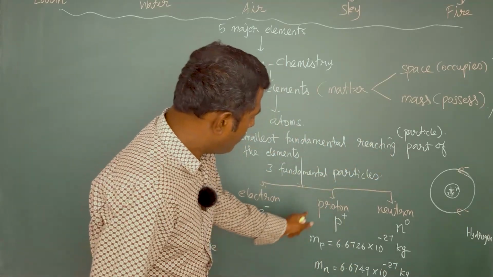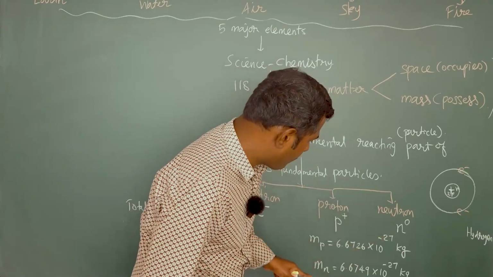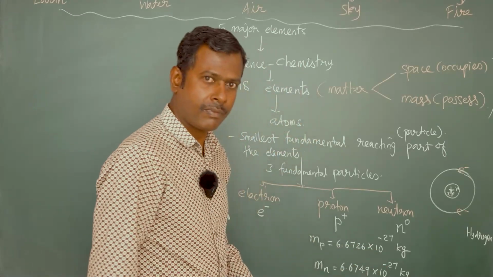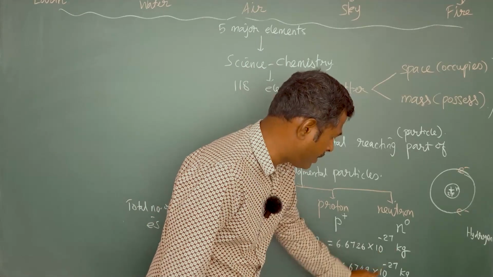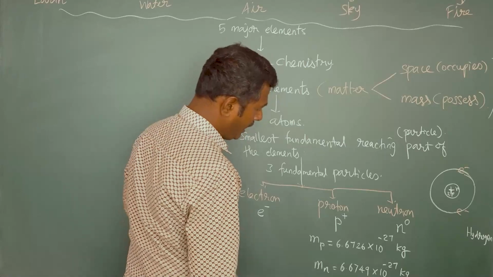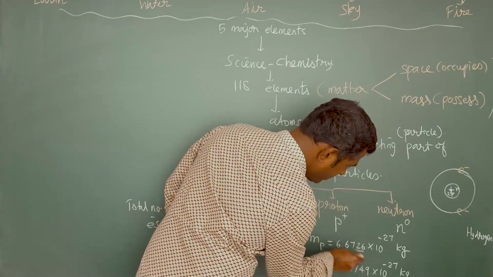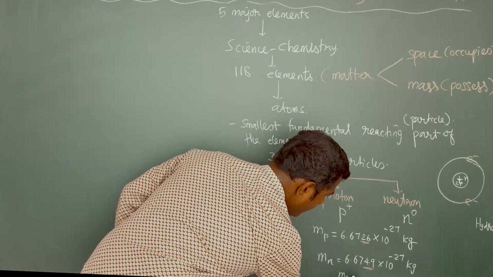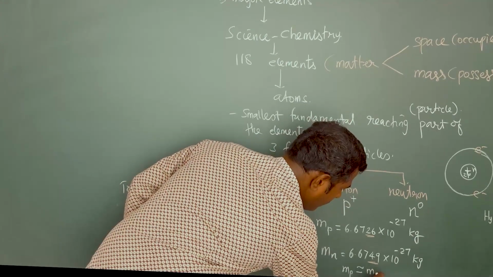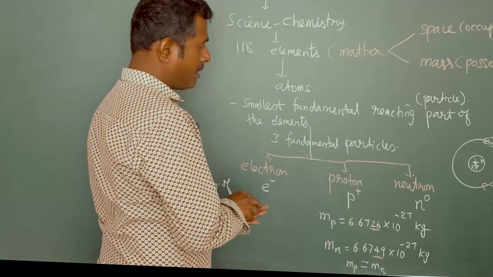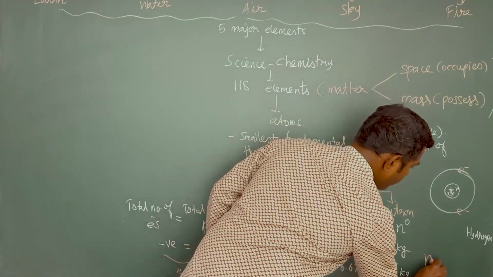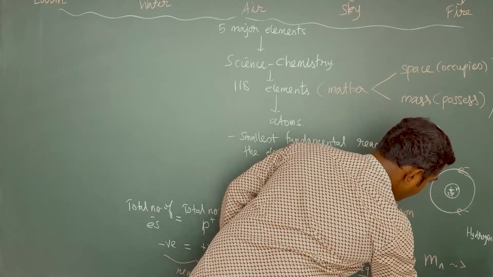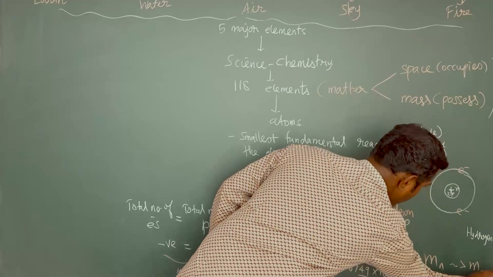So if you compare the masses of these two, proton and neutron, you can see that they are nearly the same. Both have masses in 10 power minus 27 kilogram. The only difference lies in these digits, isn't it? So I can write the mass of the proton is nearly equal to the mass of the neutron. But strictly speaking, the mass of neutron is slightly greater than the mass of proton.